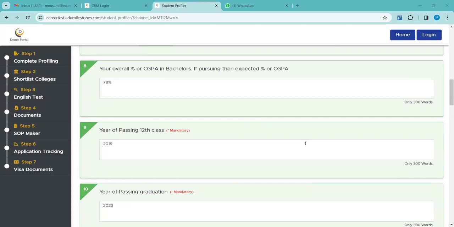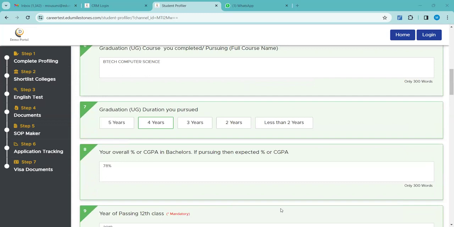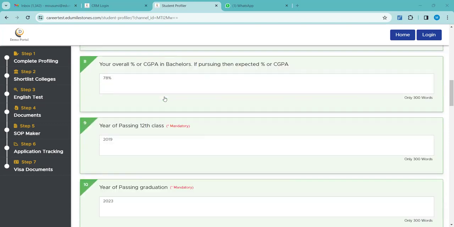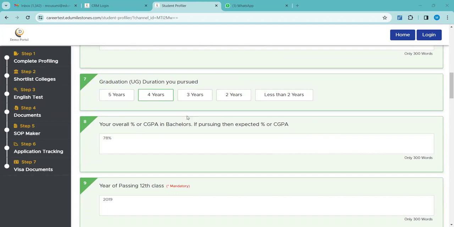It is not only the English proficiency test score that matters. There are certain other fields also which you need to verify and cross-check with the student's profile. Okay, I will tell you what those are. Here, as you can see, there are different questions, like what is the duration of the course. Now here also various durations are provided. This question we might skip sometimes, but no, duration also matters a lot.